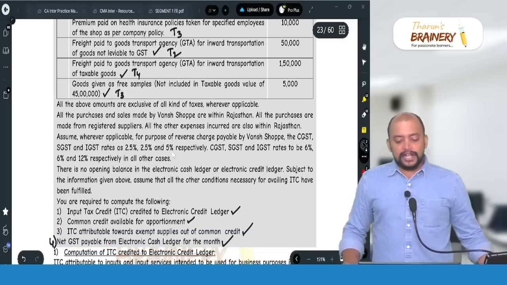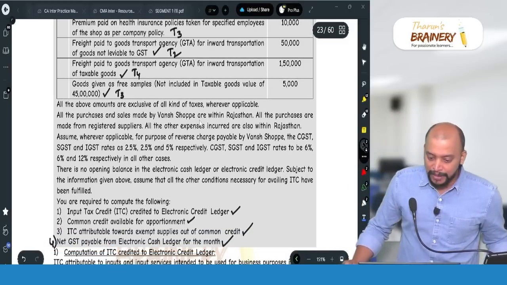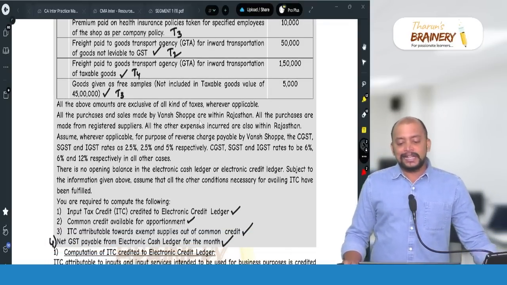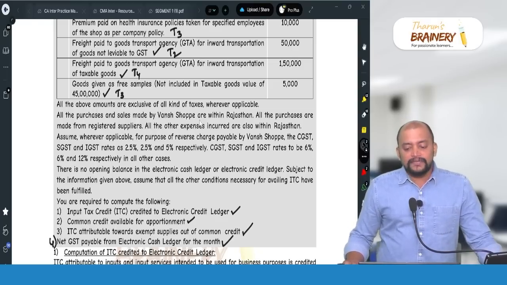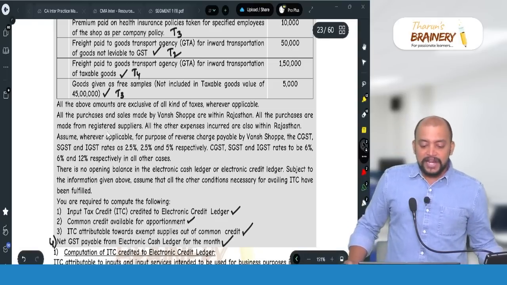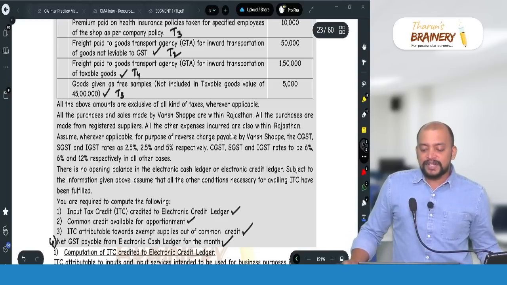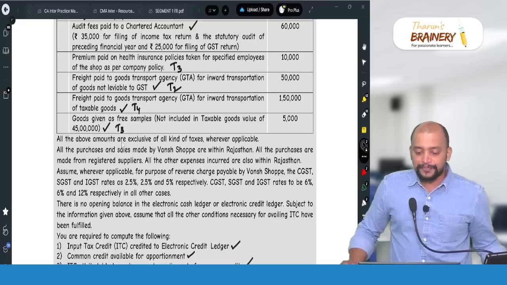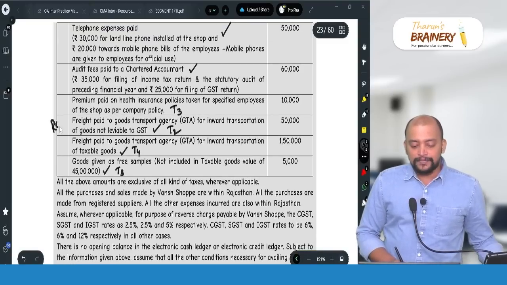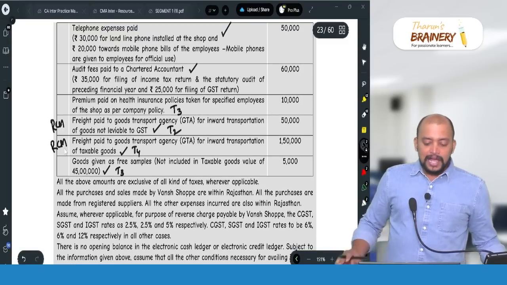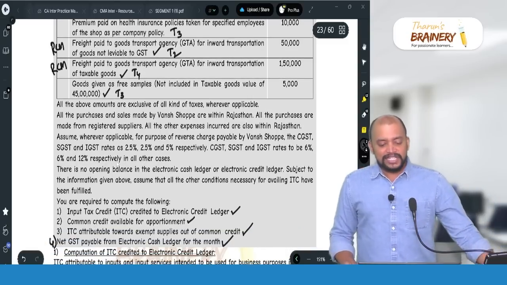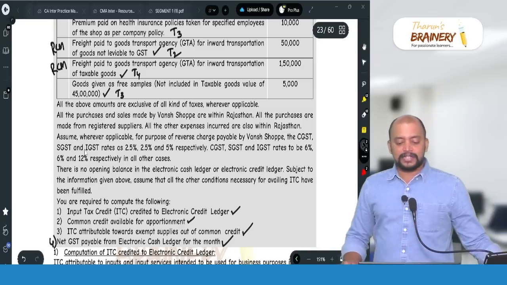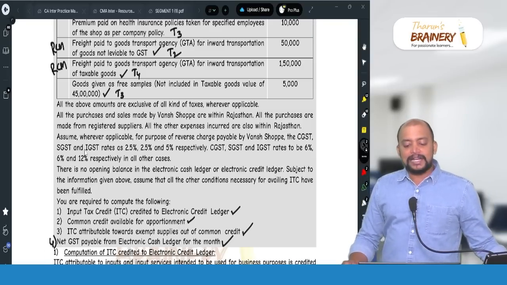All the above amounts are exclusive of all kinds of taxes wherever applicable. All purchases and sales made by Van Shopee are within Rajasthan. All the purchases are made from registered suppliers. All the other expenses incurred are also within Rajasthan. Assume wherever applicable, for the purpose of reverse charge payable by Van Shopee, meaning on this GTA they pay GST under RCM. So this is RCM liability. And with respect to the others, GST will be 6%, 6% and 12% in all other cases. There is no opening balance in the credit ledger.